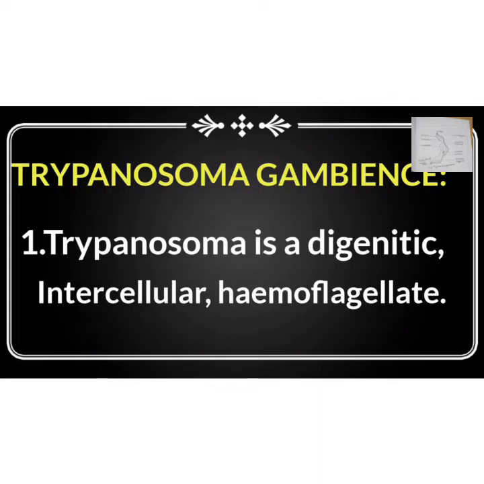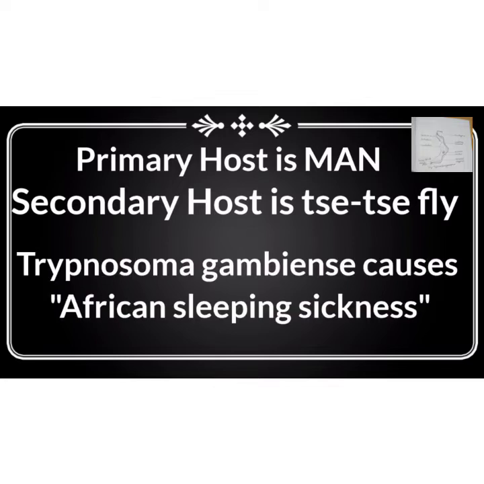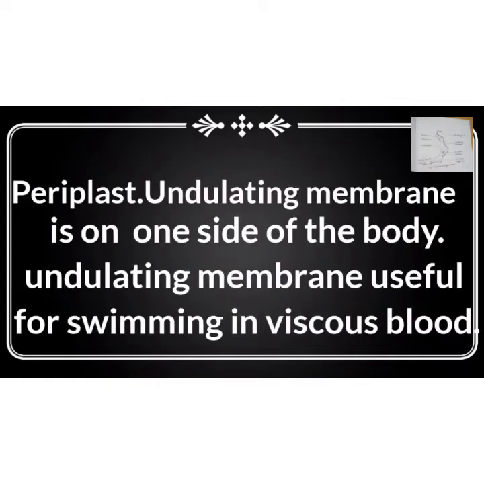Trypanosoma is a digenetic intercellular hemoflagellate. Digenetic means it completes its life cycle in two hosts. Primary host is man, secondary host is the tsetse fly. Trypanosoma gambiense causes African sleeping sickness.